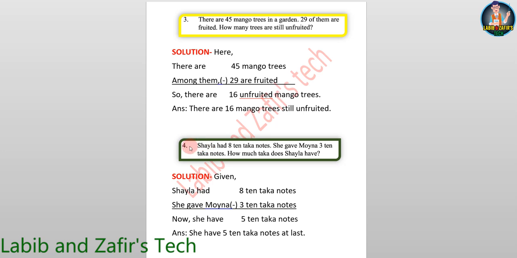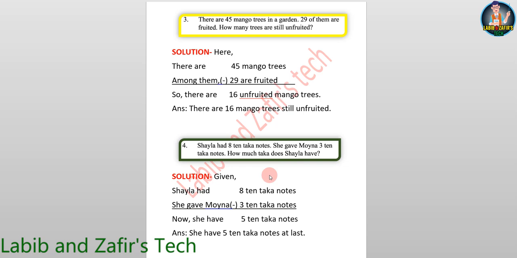Number 4. Shaila had 8 10-taka notes. She gave Moina 3 10-taka notes. How much taka does Shaila have? Here, we don't have to find the amount of money she has.